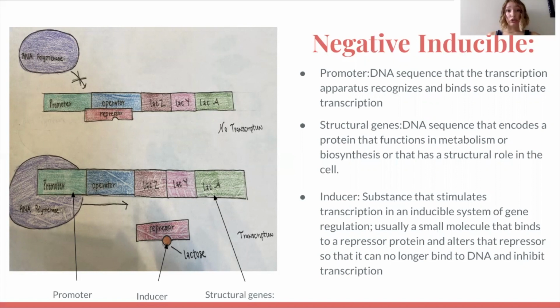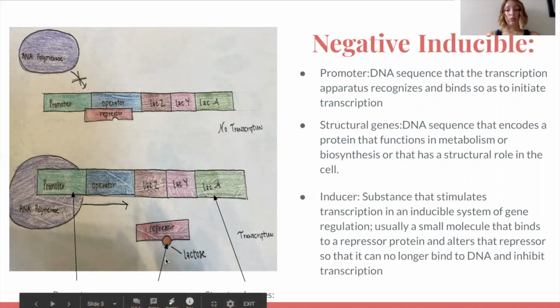In order for those to be transcribed, we have to have an inducer. An inducer is a substance or a small molecule that will stimulate transcription in an inducible system of gene regulation. It's usually a small molecule that binds to a repressor protein right here, and in this example it's lactose, that will alter the repressor and ensure that it can no longer bind to the operator and inhibit transcription.